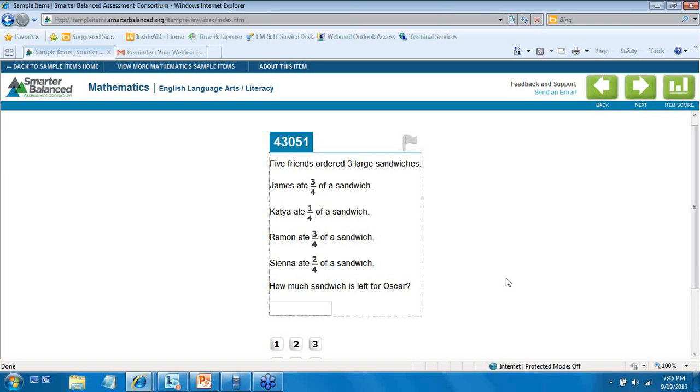Whether they do it computationally, whether they draw a model. They could do it as a bar model. If students are familiar with Singapore math and using the bar model method, they may draw a number line and section everything out. It's just flexible. There are a lot of different ways that can be done here.